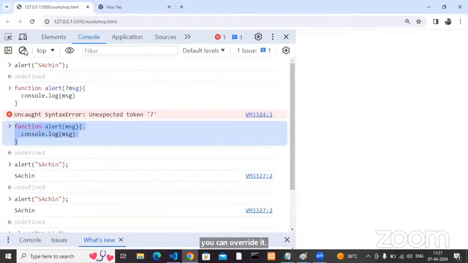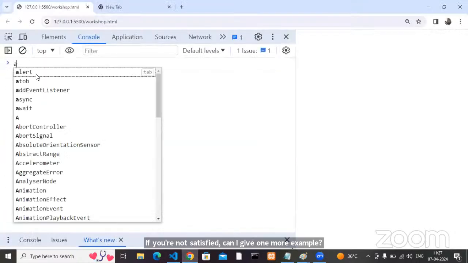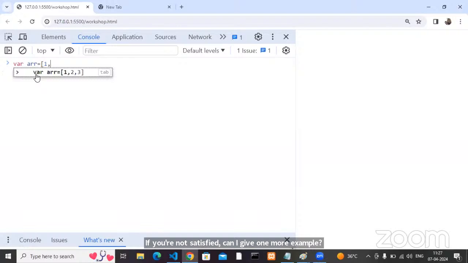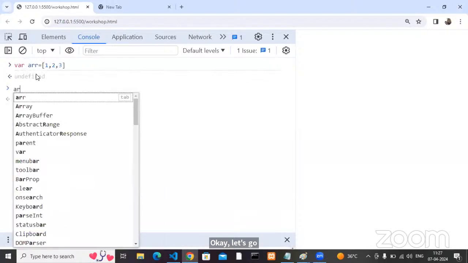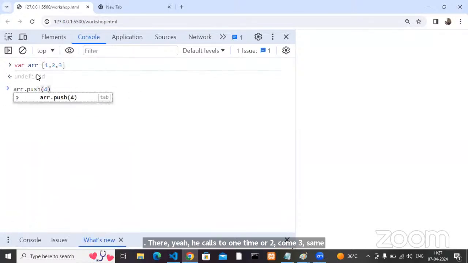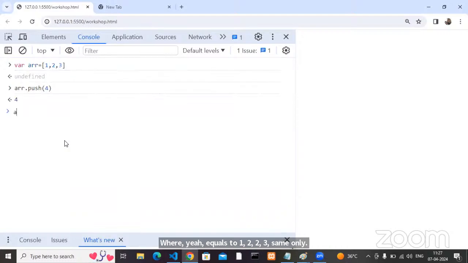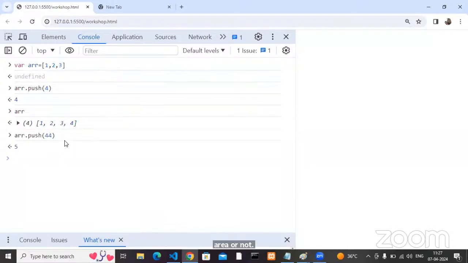Can I give one more example? Okay, let's go. Let array equal 1, 2, 3. Array dot push of 4, what is my answer? Is 4 pushed into my array or not? Yes or no? Okay, array dot push of 44. Yes, my 44 is pushed into my array or not?